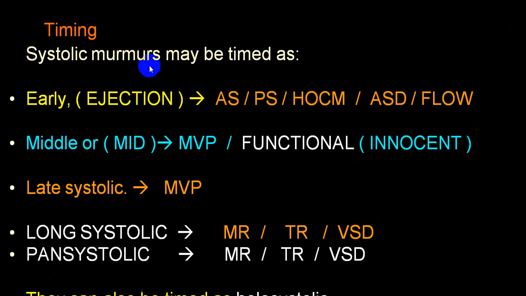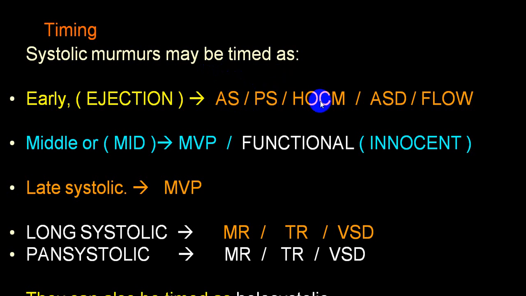So systolic murmur, now here we have got some examples. Early or ejection systolic murmur, classical in aortic stenosis, pulmonary stenosis. These two are classical, and these are usually ejection systolic, or we call it an early systolic, crescendo-decrescendo murmur. They will be a loud murmur. They are usually of grade 4, and they are conducted to carotids. In aortic stenosis, to both the carotids, right more than left. In pulmonary stenosis, only to the left carotid.